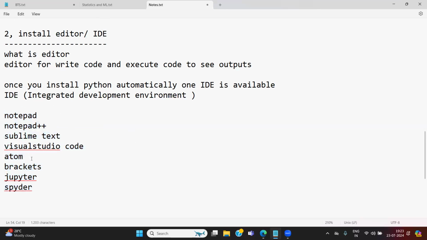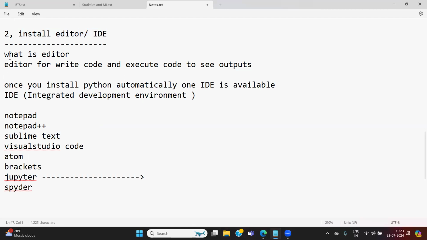But our complete classes will go in Jupyter. Why? Because I'm a very big fan of Jupyter. Even all Python people are very big fans of Jupyter notebooks. Okay, let it be. So install editor means one editor is automatically available now.